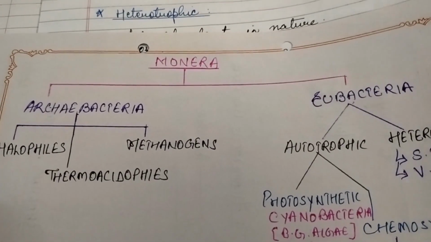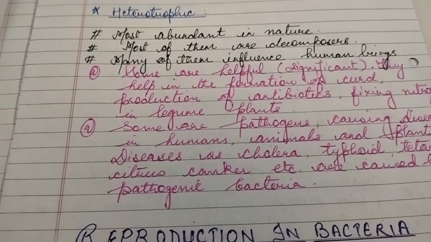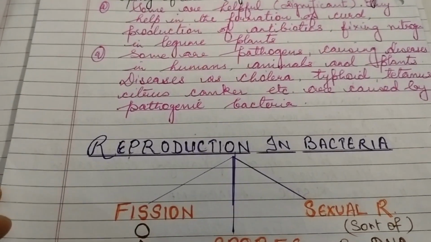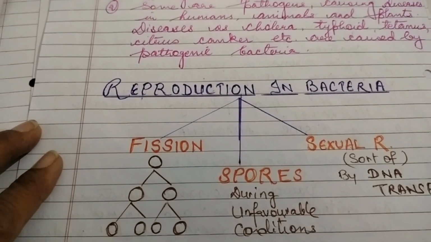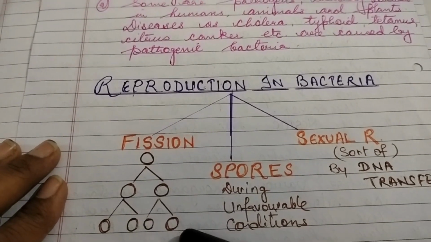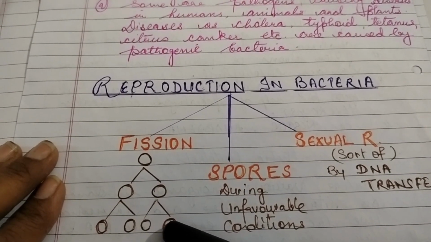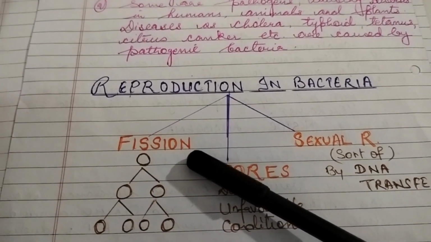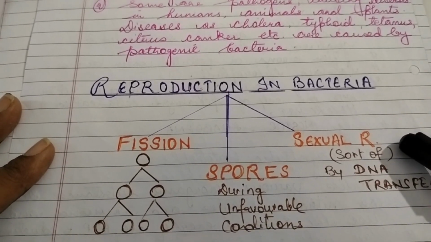As you are studying bacteria in this chapter, one important thing you have to study is reproduction in bacteria. Reproduction in bacteria is mainly of three types. What are the three types of reproduction? Bacteria reproduces in three ways. One is fission, then is by spores, and one is sexual reproduction.